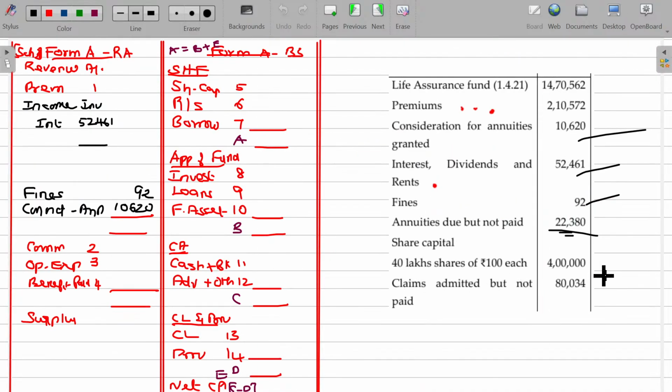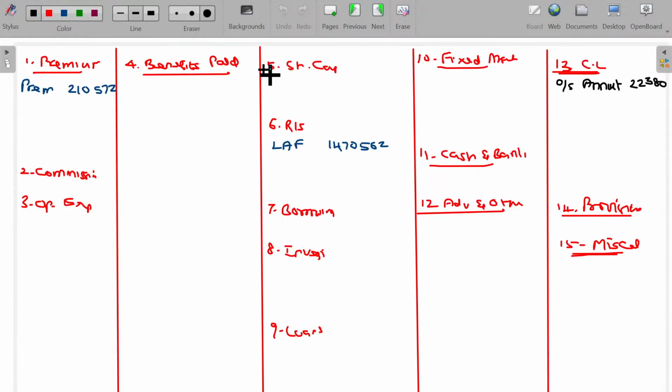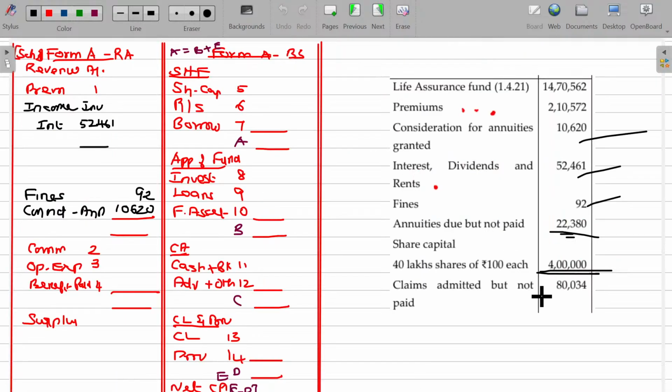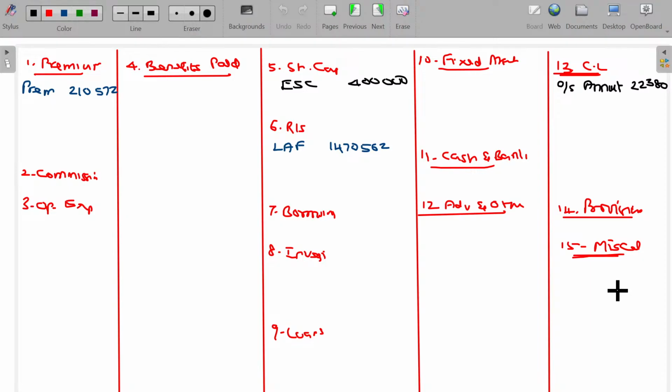Then shares being 4 lakhs. We'll go to the share capital. Equity share capital, value being 4 lakhs. And claims admitted but not yet paid. We are admitted to pay but not yet paid. Then outstanding claim, liability side.